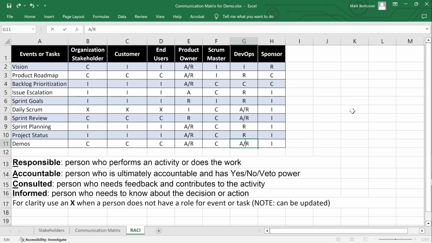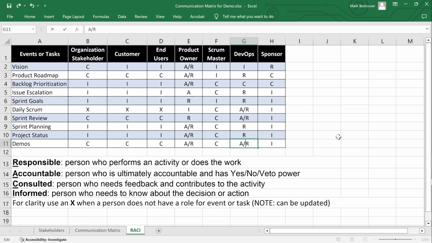So in a previous video, you learned about the communication matrix, and many of the values and risks associated with these tools overlap because the communication matrix and the RACI matrix complement each other. When used together, they create effective relationships with all stakeholders, including the Scrum team.